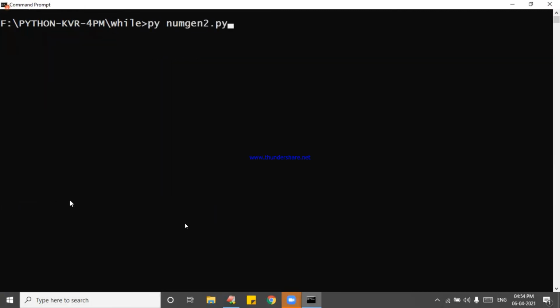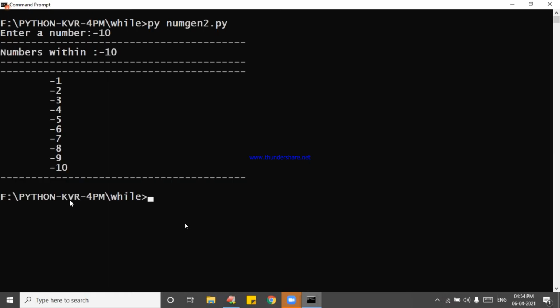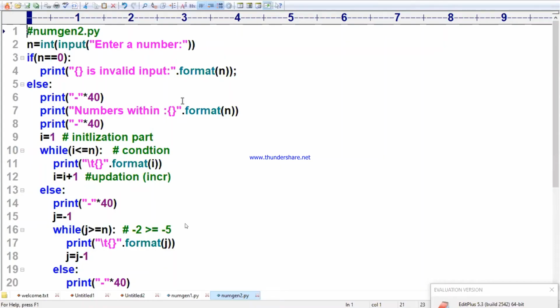Now I will enter minus 10. It is printing minus 1 to minus 10. Semicolon is optional in Edit Plus. Need not put a semicolon. Even if you put a semicolon, no problem. But don't put semicolon in Python. Don't remember the semicolon concept. No semicolons in Python.